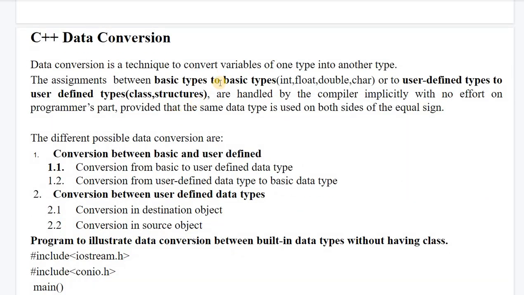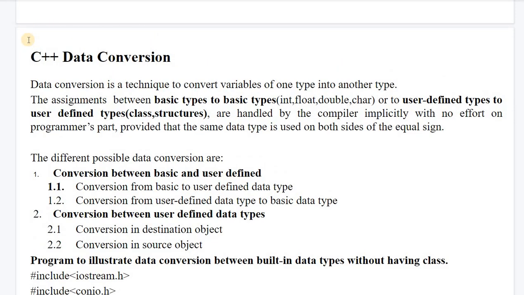We have already seen the topic type conversion in our previous videos. Type conversion is basically of two types: implicit type conversion and explicit type conversion. Implicit type conversion is performed by the compiler directly, or you can say implicitly. The compiler always converts the smallest data type into the largest data type.